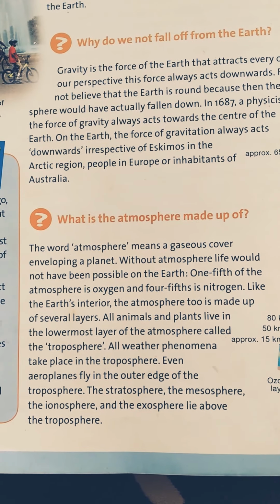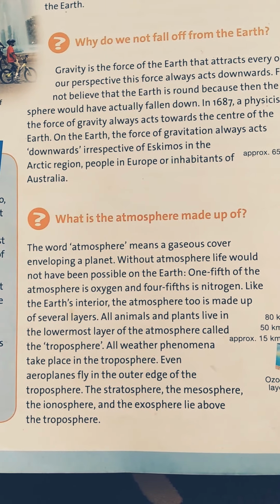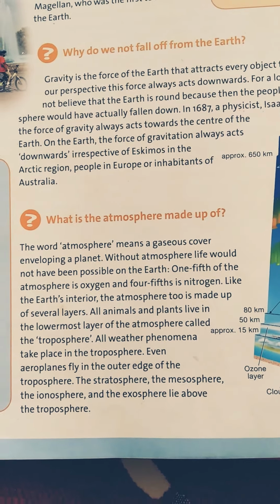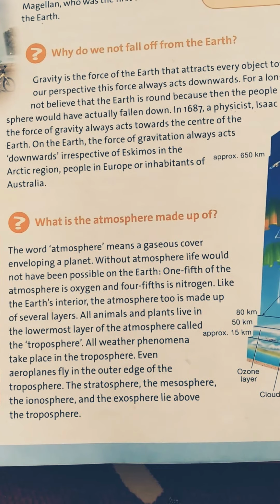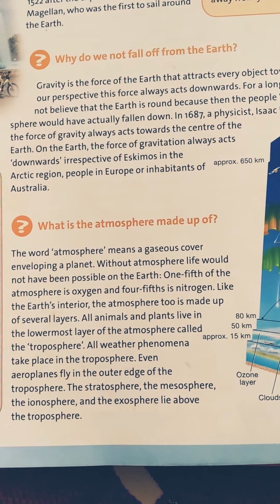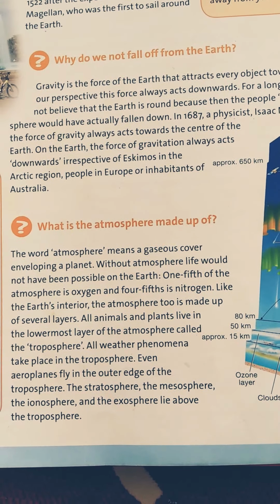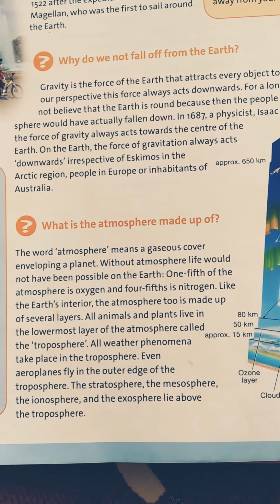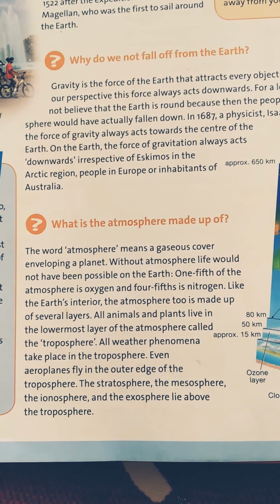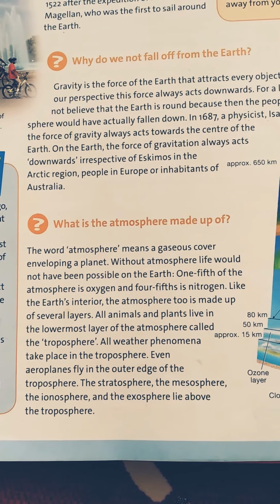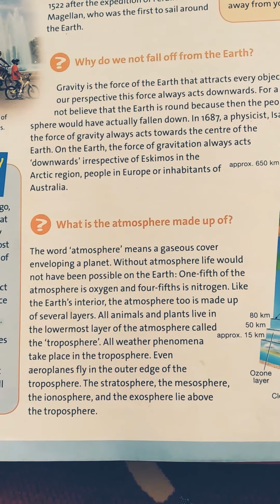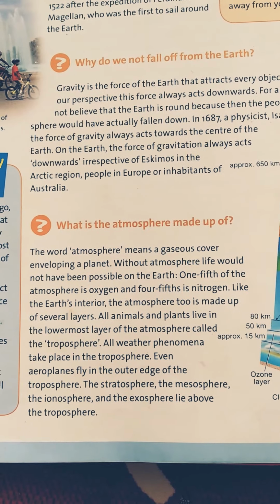All animals and plants live in the lowermost layer of the atmosphere called the troposphere. We are animals too. So remember, the lowermost layer of the atmosphere where plants and animals live is the troposphere.